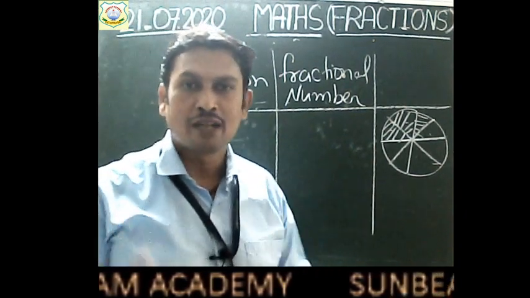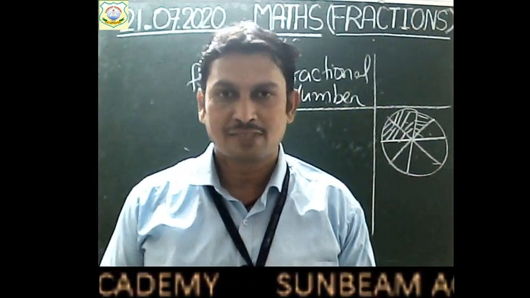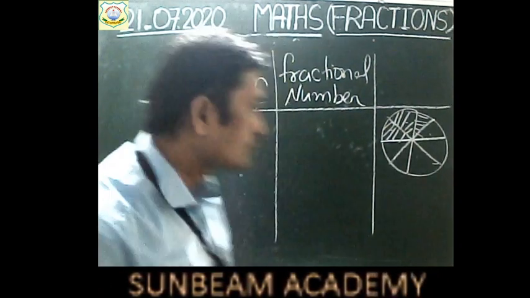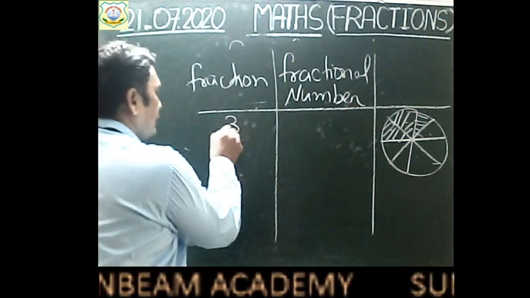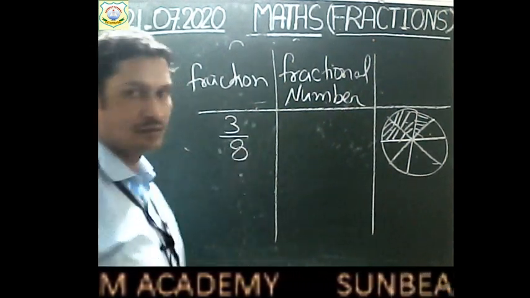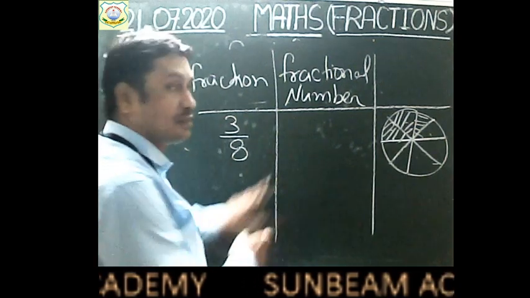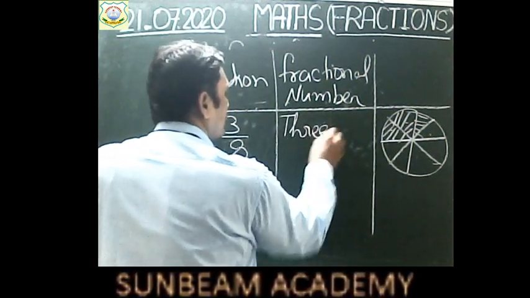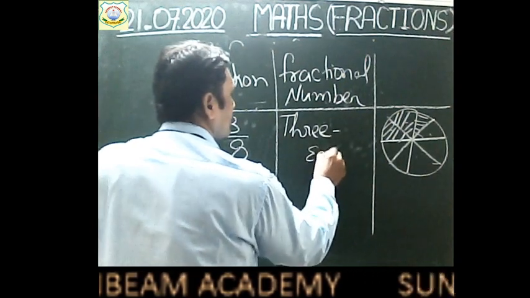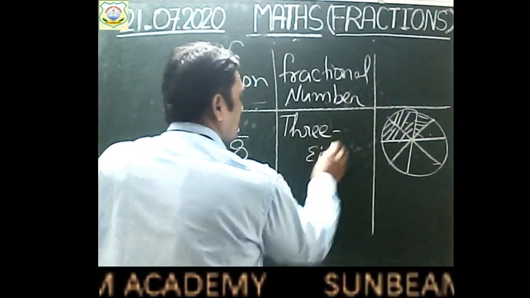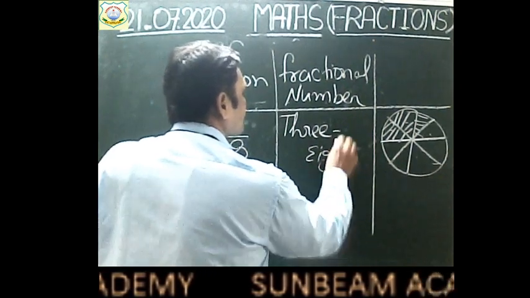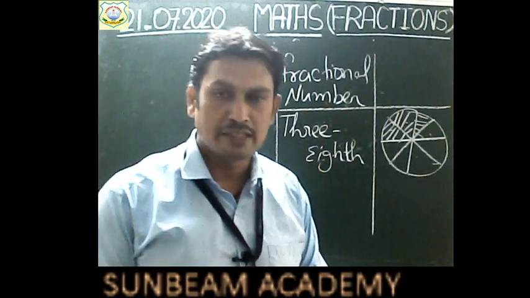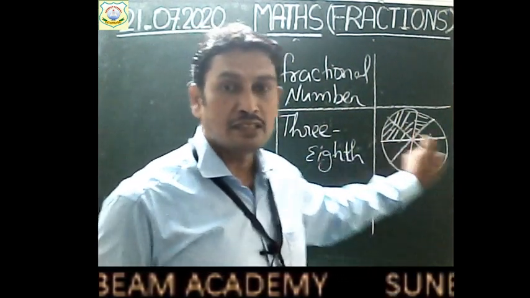right? So what will be your fraction children? Can you tell? You have got 3 out of 8, right? So your fraction will be 3 by 8, right? And your fractional number will be 3, 8. Right children? 3, 8. So each part will represent the 8th part.